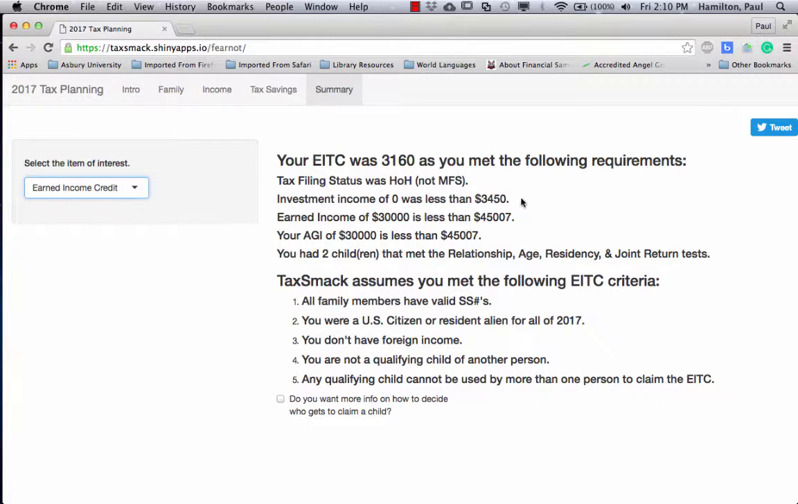The earned income tax credit here is again that normally these tax software will not tell you why or why not you receive this. Here's a quick summary, and there's some assumptions made that you have Social Security numbers and you're a U.S. citizen, and some of these may not be true, which again, then go with your TaxAct answer, not this quick view.